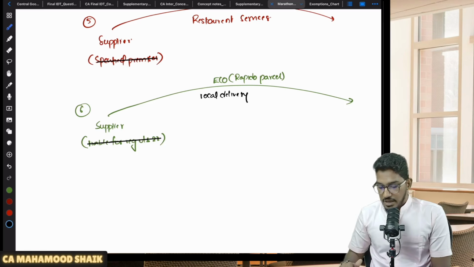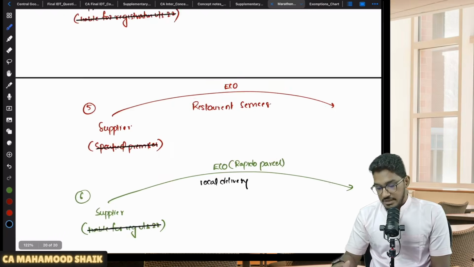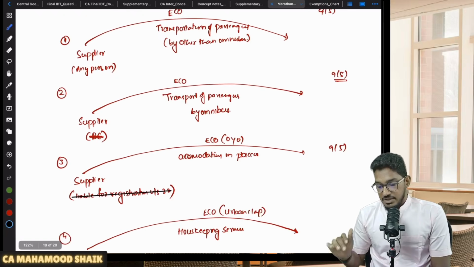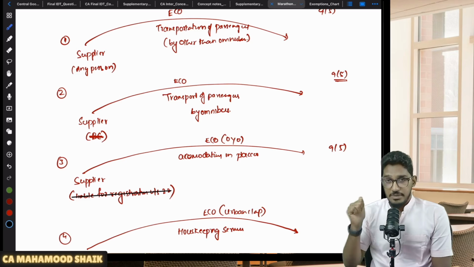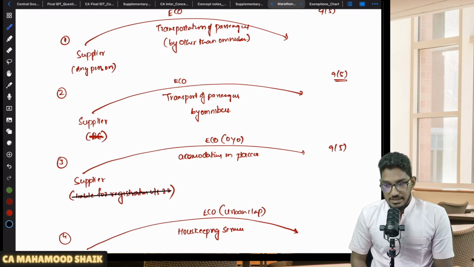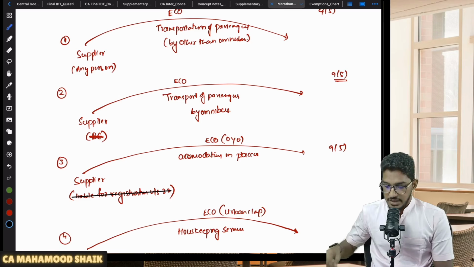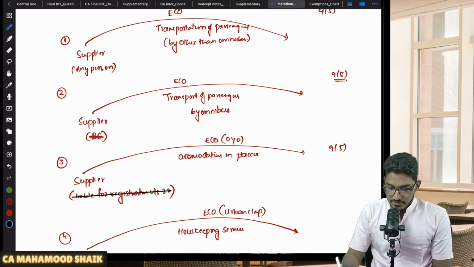Clear? So these are the 6 services covered under 9 subsection 5, where neither the supplier will pay the GST under forward charge mechanism, nor the recipient under reverse charge mechanism, but the e-commerce operator will pay the GST under 9 subsection 5. Understood? Clear and comfortable? That's all. So this is what we had regarding charge of GST, my dear students.